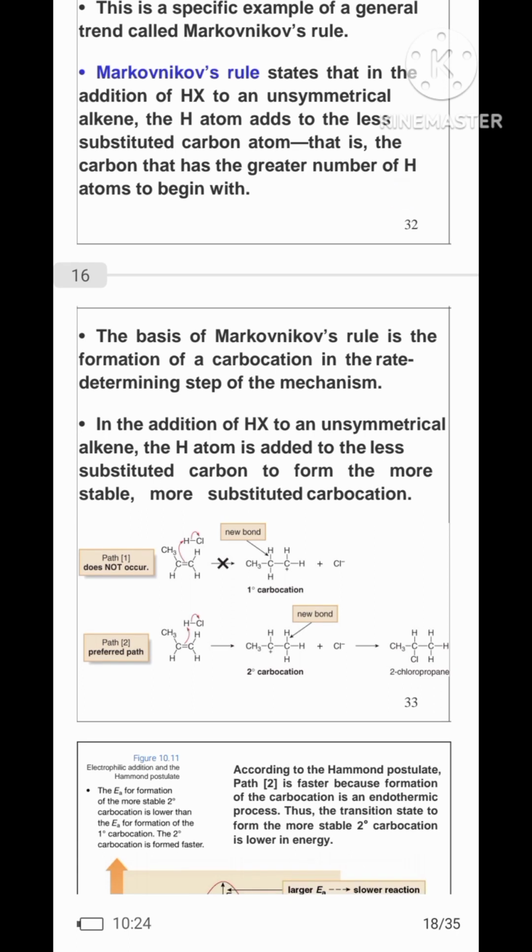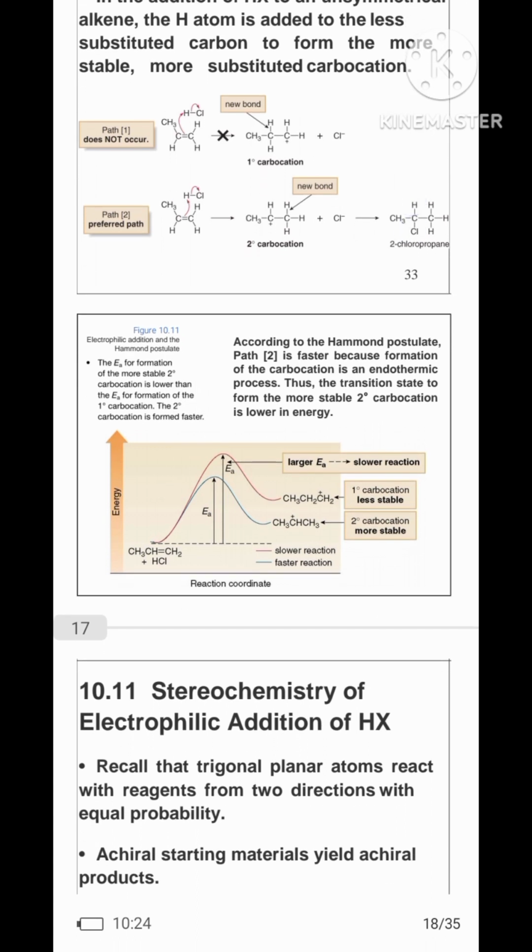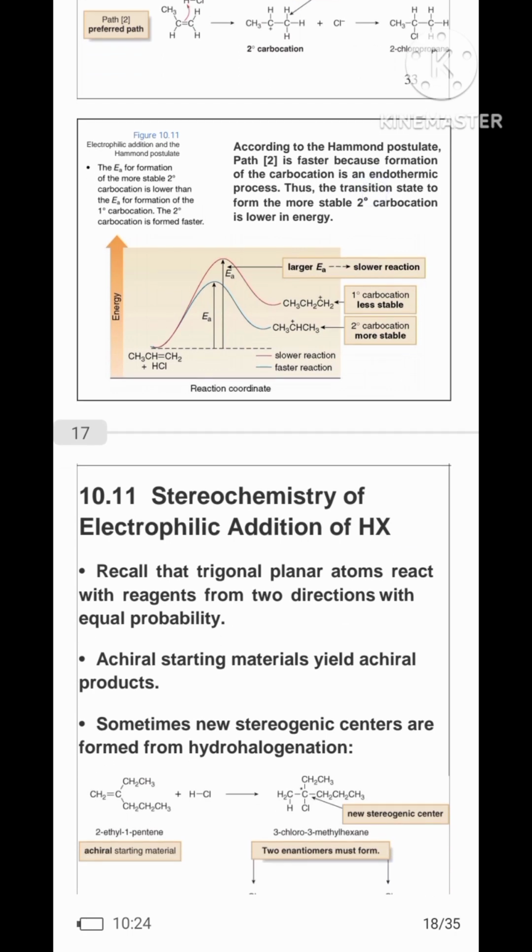The basis of Markovnikov's rule is the formation of a carbocation in the rate-determining step of the mechanism. In addition of HX to an unsymmetrical alkene, the H atom is added to the less substituted carbon to form the more stable, more substituted carbocation. According to the Hammond postulate, path 2 is faster because formation of the carbocation is an endothermic process. Thus, the transition state to form the more stable secondary carbocation is lower in energy. Now we see in the graph.